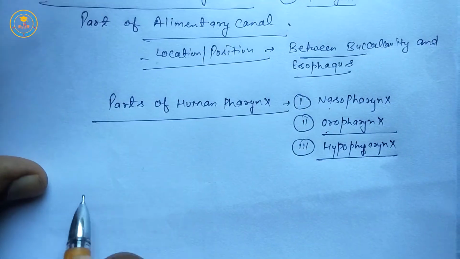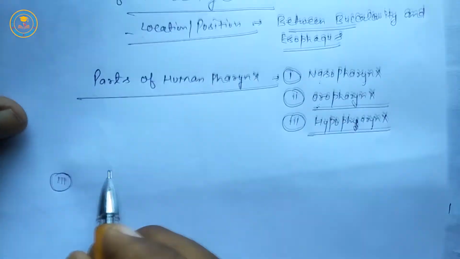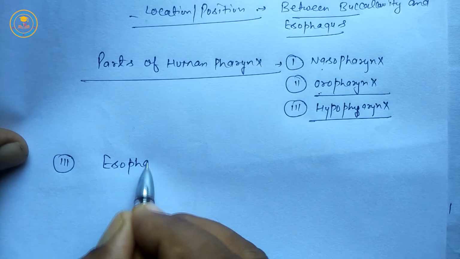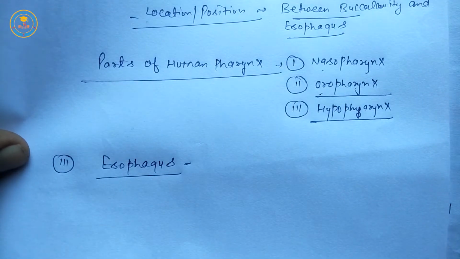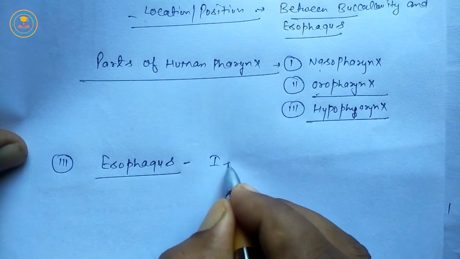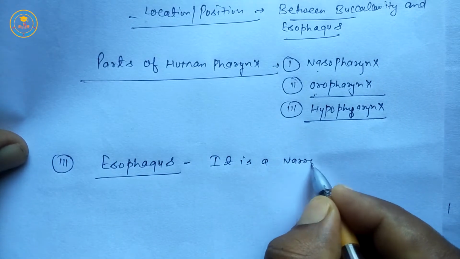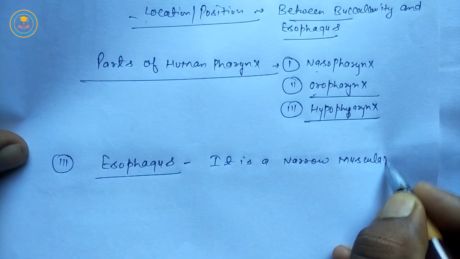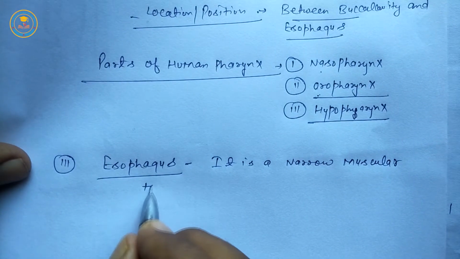Next part is, it is second, third, esophagus. It is a part of alimentary canal. First and second, it is a narrow muscular tube.